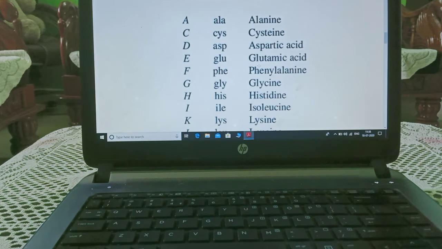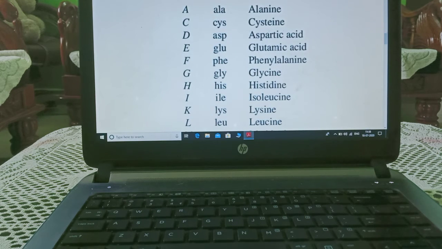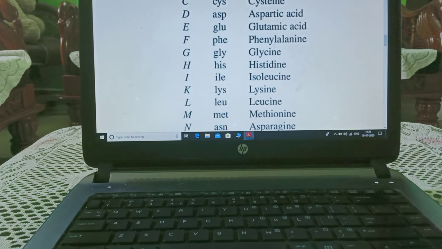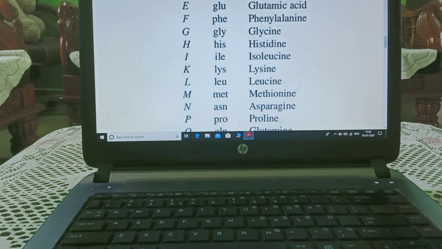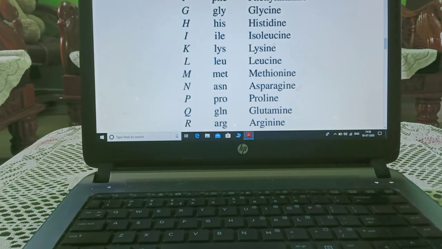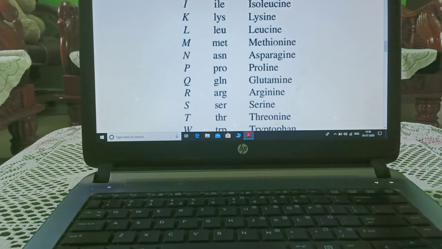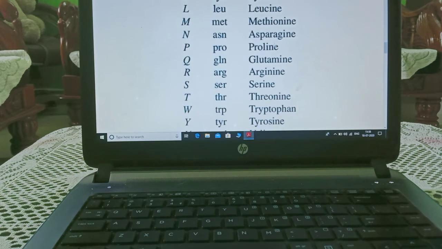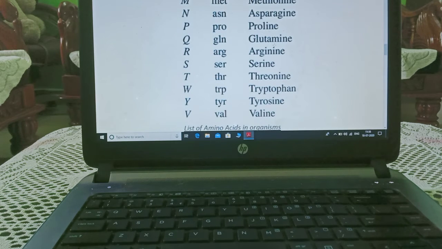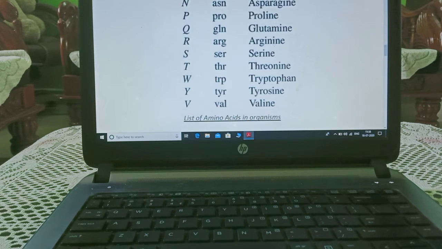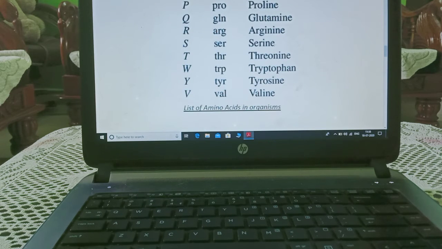We have 20 amino acids: alanine, cysteine, aspartic acid, glutamic acid, phenylalanine, glycine, histidine, isoleucine, lysine, leucine, methionine, asparagine, proline, glutamine, arginine, serine, threonine, tryptophan, tyrosine, valine.